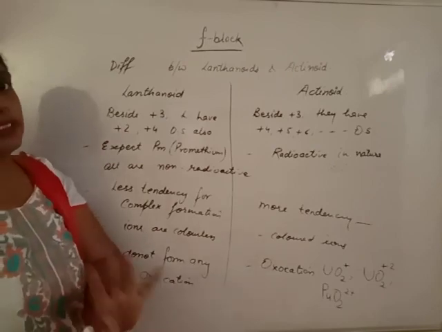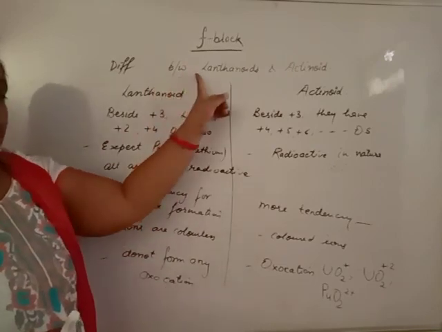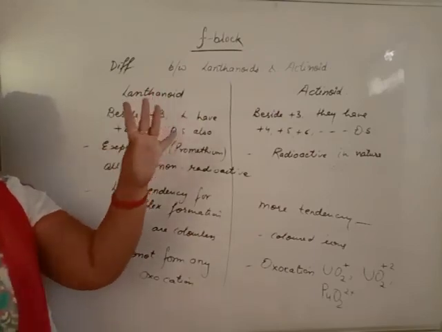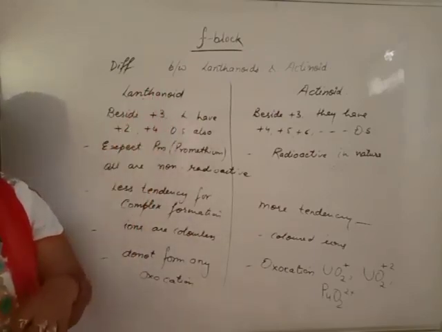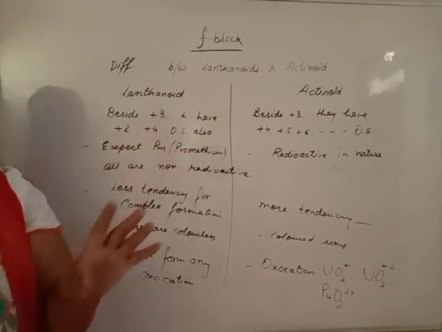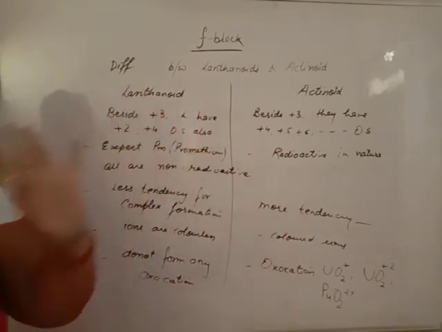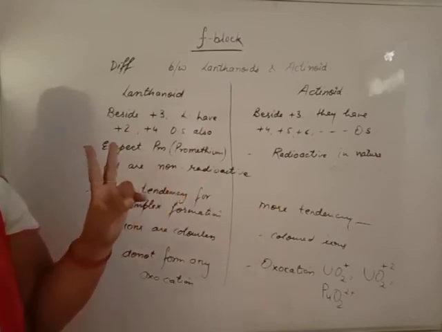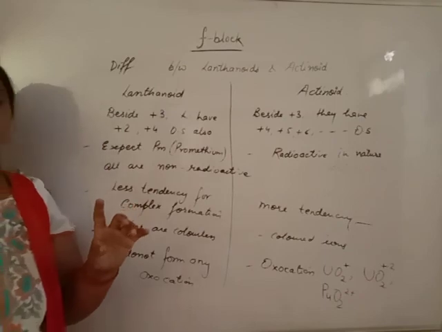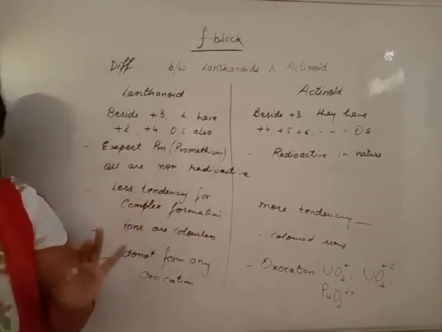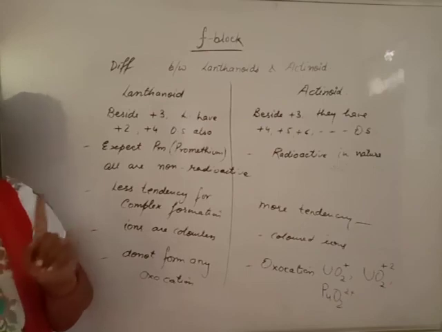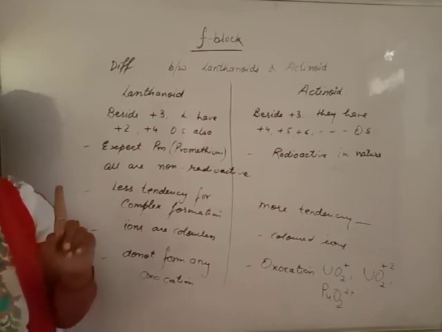The other 2 consequences are the same. Just as you define lanthanoid contraction, you will directly write actinoid contraction: decrease in the size of actinoids due to increase in atomic number. The cause is the same; in place of 4f you will use 5f. And out of 3 consequences, 2 are used in actinoid contraction. The size of the second and third transition series is only due to the lanthanoid contraction, not due to the actinoid contraction. Thank you.